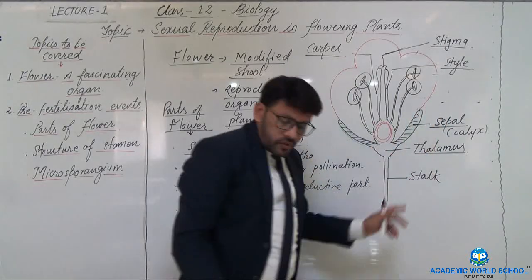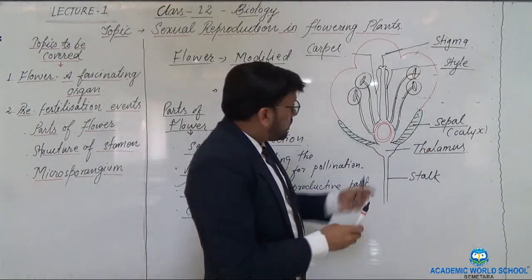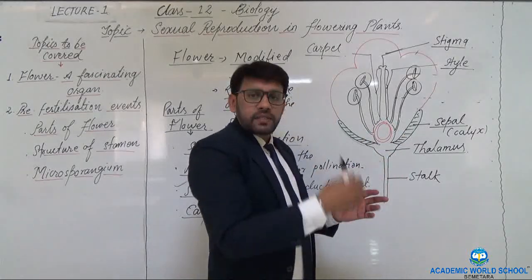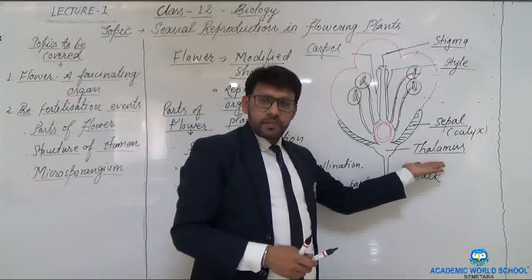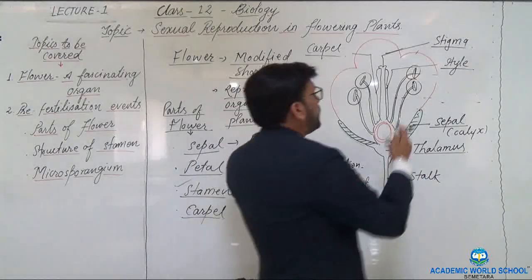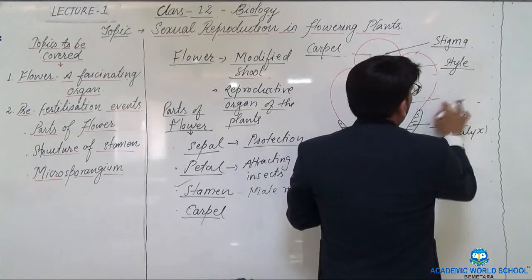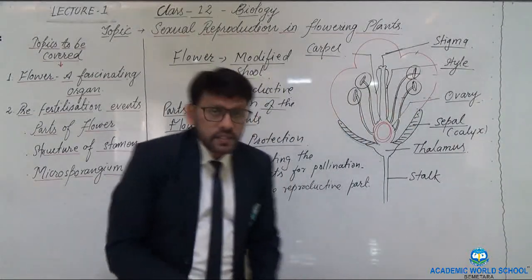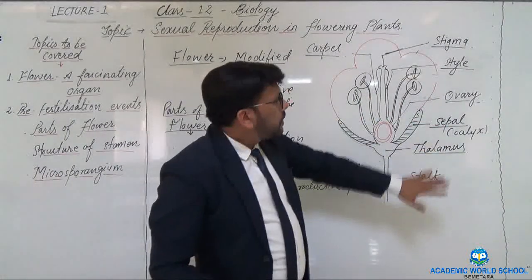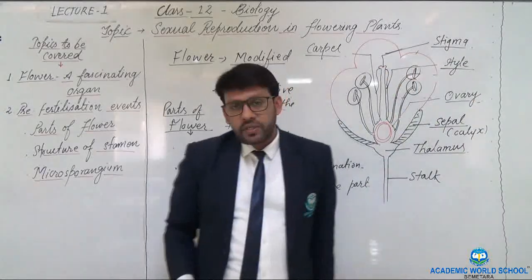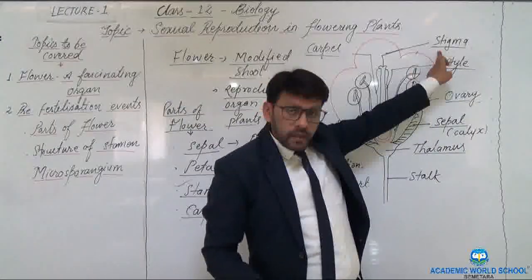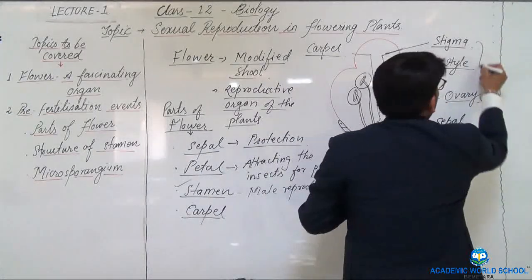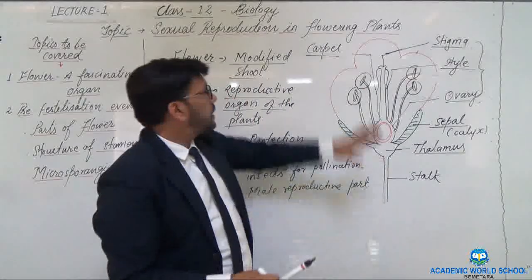Now this style gets swelled when it comes to the base, near the thalamus. So this swollen portion is called as ovary. What is ovary? Now all these three structures, which are stigma, style and ovary, all together are collectively called as carpel.